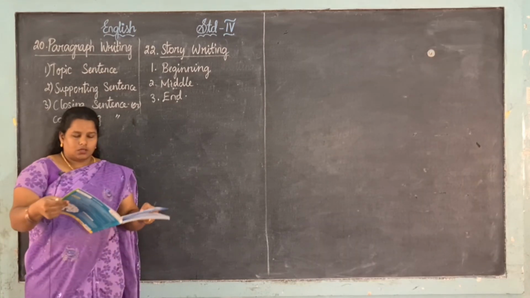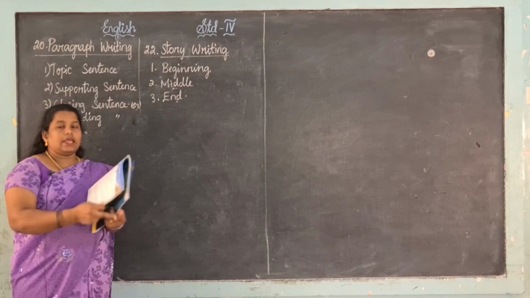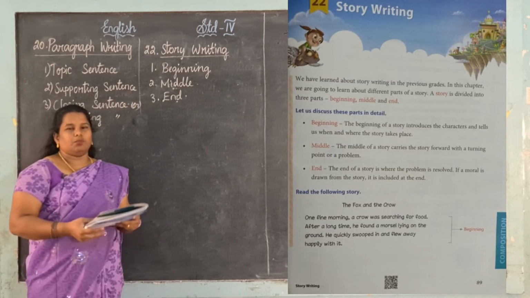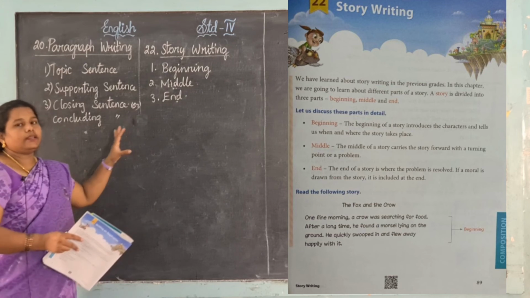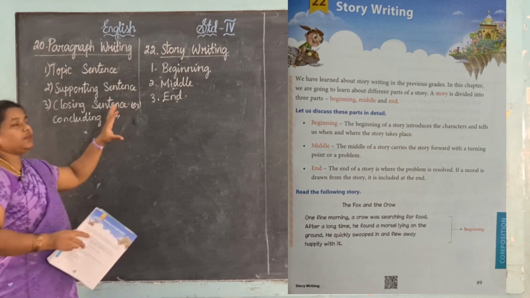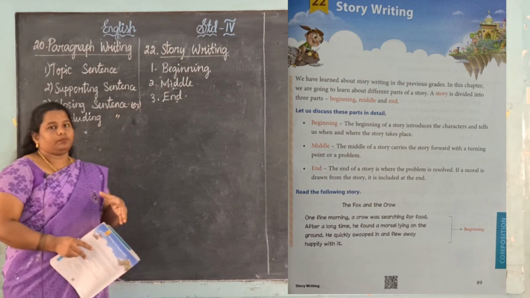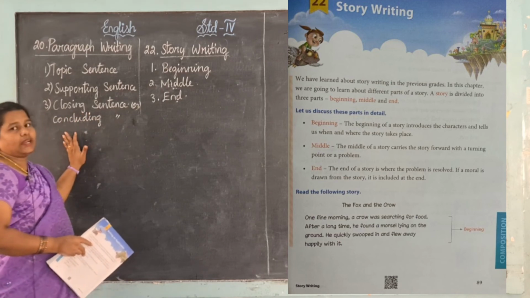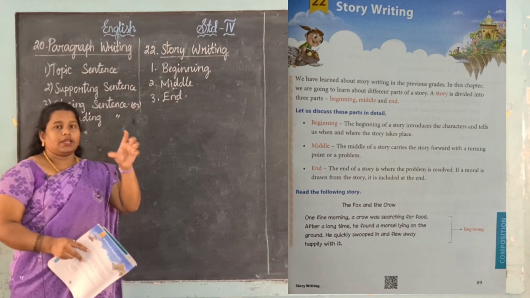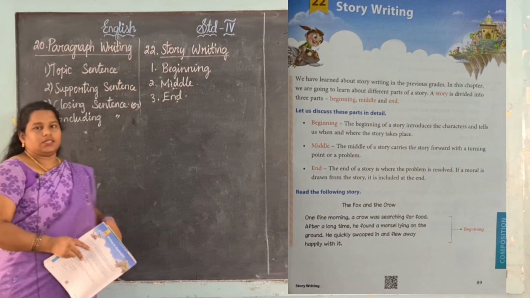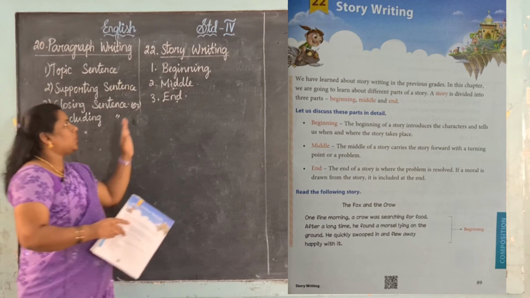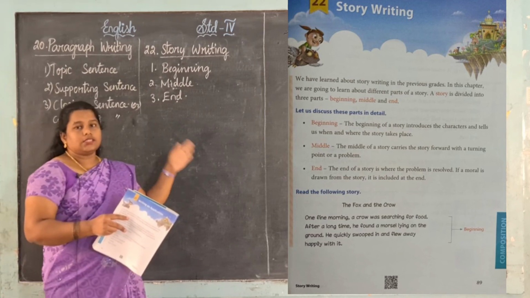Okay, now turn your book to page number 89. Story writing, both are related, right? Story means we are describing a story, but paragraph writing means you are describing one idea. These are the differences between them, so we can learn this also in this class.